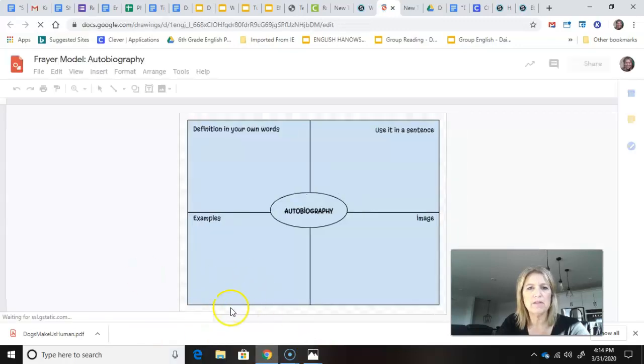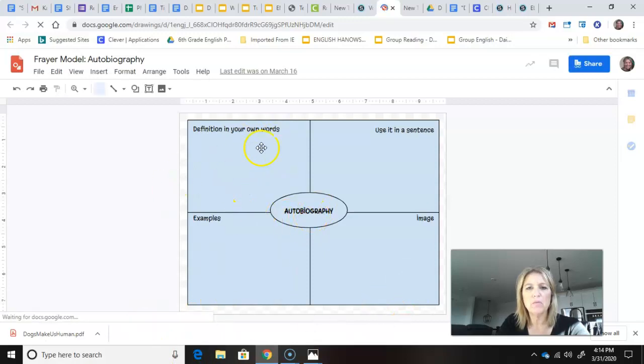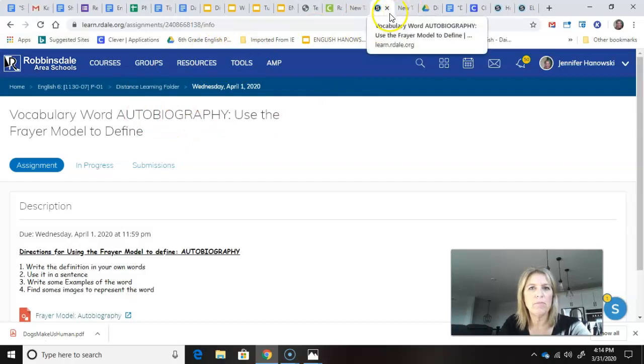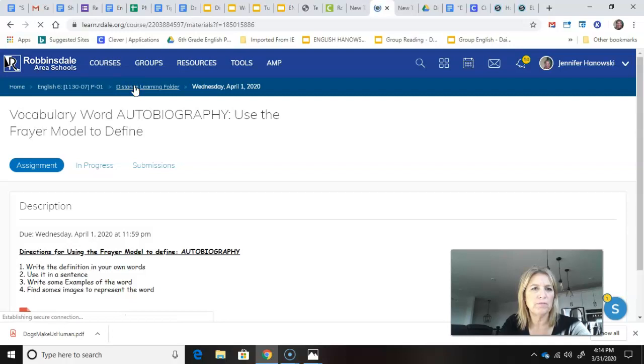And it's going to look like this. Okay, here's the word autobiography. You're going to define it in your own words. You can look up on Google what the word means and then put it in your own words. Use it in a sentence here. Write some examples of an autobiography and then what image comes to mind to help you remember it. All right, that's that assignment. Then you'll submit that, and then again going back to the folder.